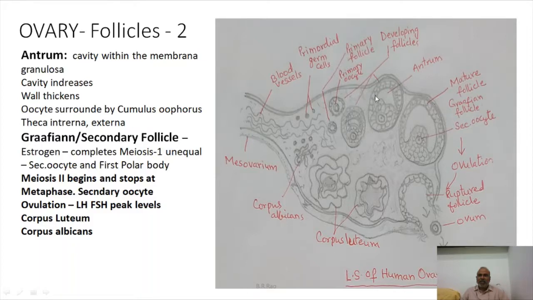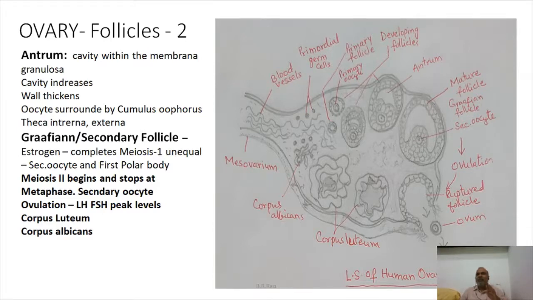The primary oocyte, which started meiosis 1 during the embryonic development, was arrested at prophase 1 in the embryonic stage itself. Until puberty, the primordial follicles or primary oocytes remain calm.